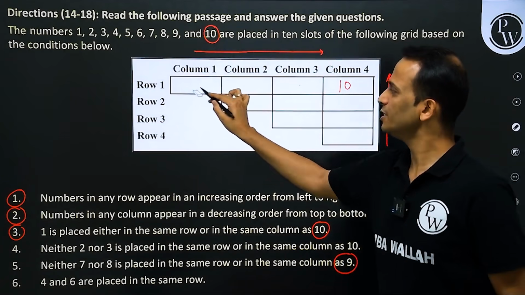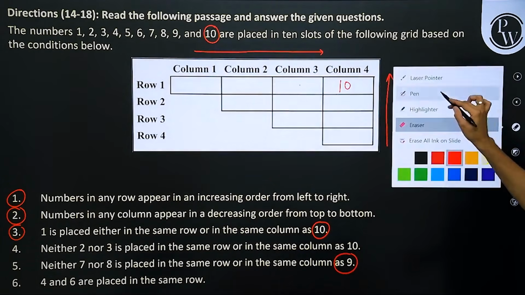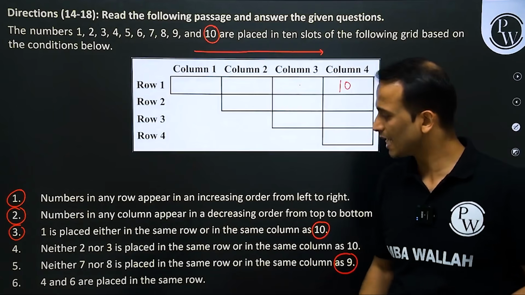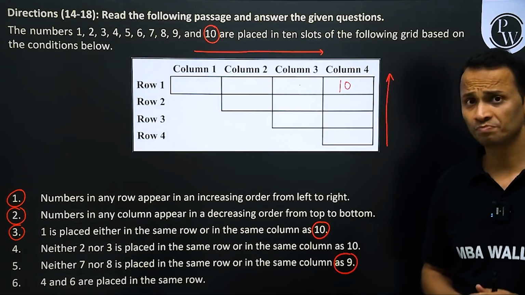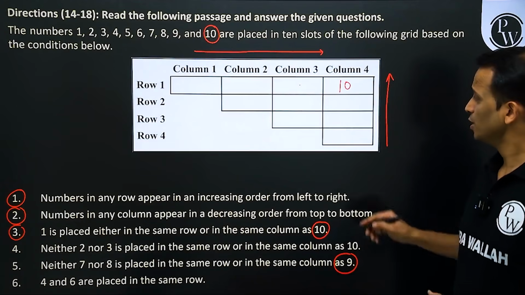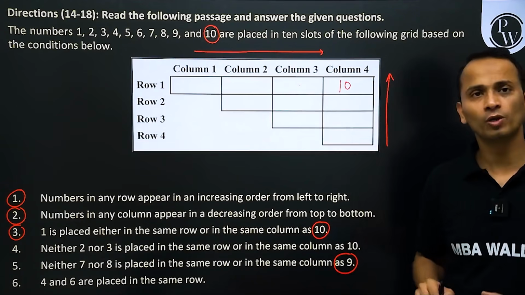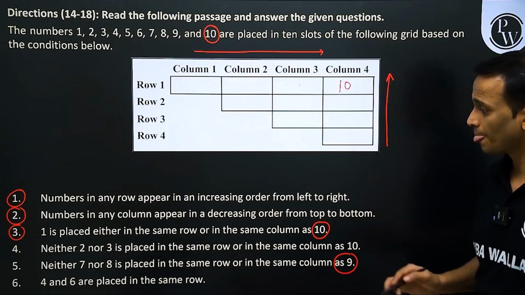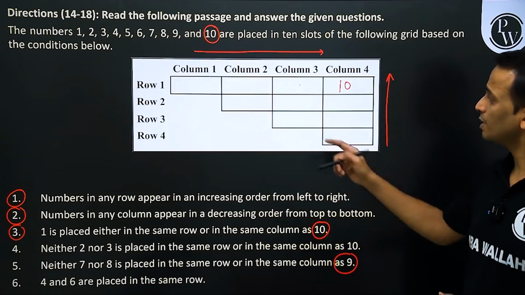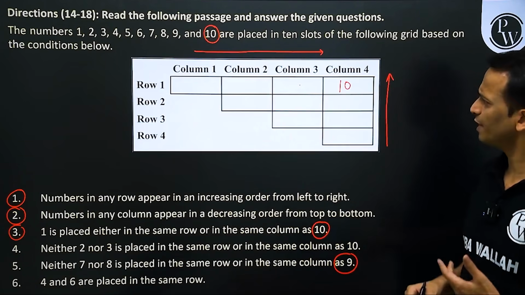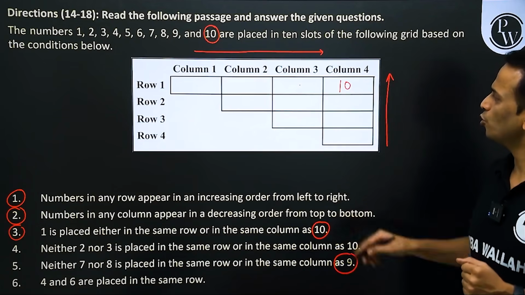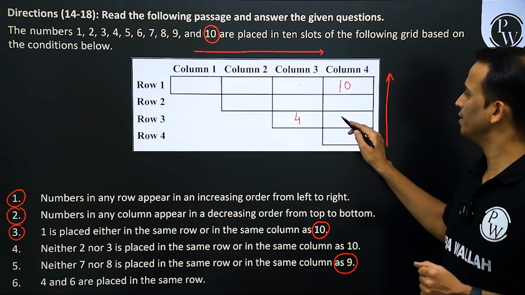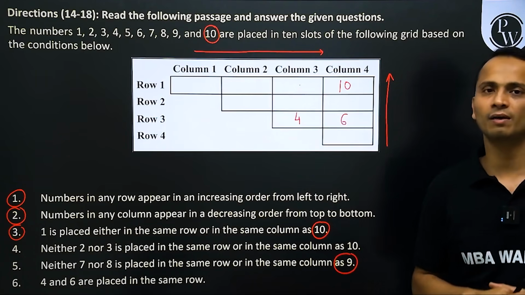Now the next condition is condition number 6. 4 and 6 are placed in the same row. Let's try and place them. So 4 and 6 cannot be placed in row number 4, obviously. 4 and 6 can come in row number 3. So if they come in row number 3, 4 will come here and 6 will come here.